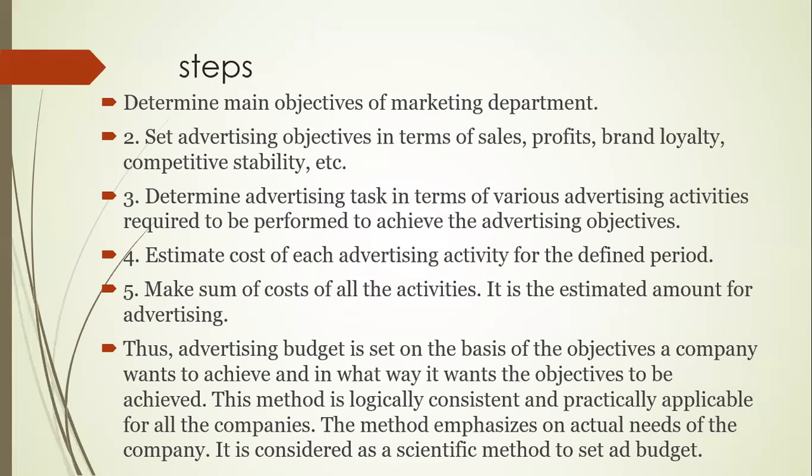Next, estimate the cost of each advertising activity for the defined period. So in this particular period we will spend this much, in this particular period we will spend this much, and so it will go on. Make the sum of the cost of all activities. It is the estimated amount for advertising. So here the advertising budget is set on the basis of the objectives the company wants to achieve and in what way it wants the objectives to be achieved.